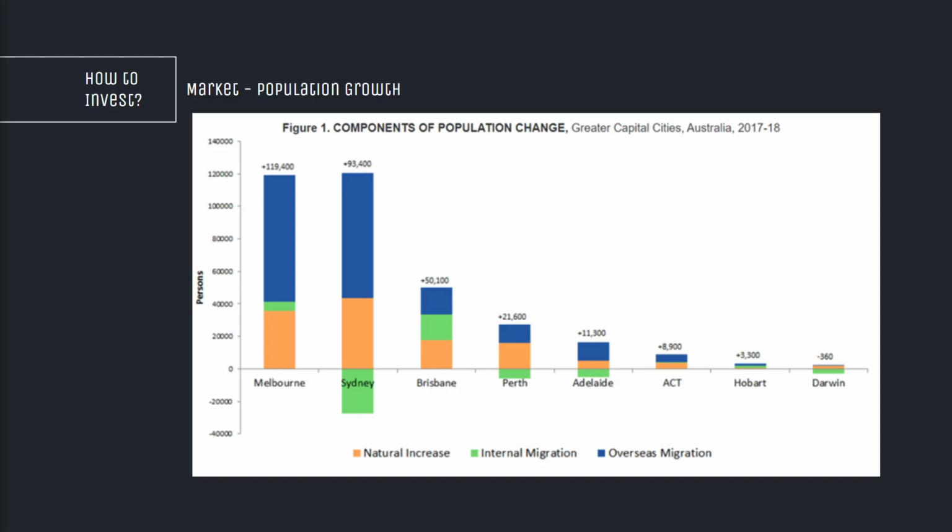Melbourne and Sydney have been the main beneficiaries of overseas migration, and Brisbane also has a relatively high number of overseas migration coming into its city. Melbourne and Brisbane are the main beneficiaries of internal migration, with Sydney, Perth, Adelaide and Darwin all seeing negative internal migration numbers as residents leave for Melbourne and Brisbane.